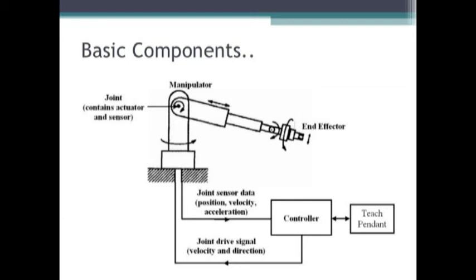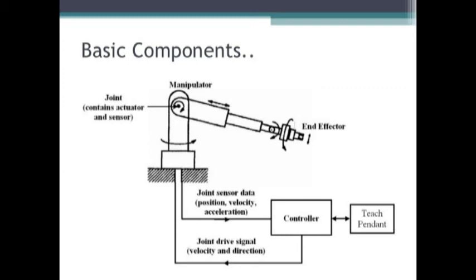In the robot controller, the program instructions to the robot to perform the desired task are input through the keyboard of this unit. A teach pendant is also provided for giving non-textual command input. The controller converts the input program to suitable signals which activate the manipulator to perform the desired task. So this is the robot controller.